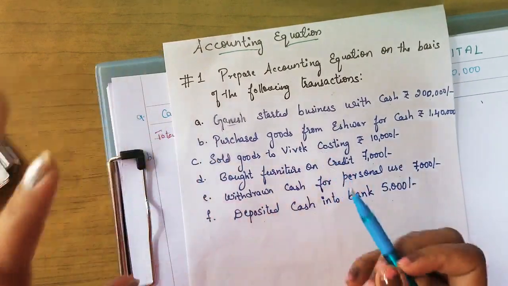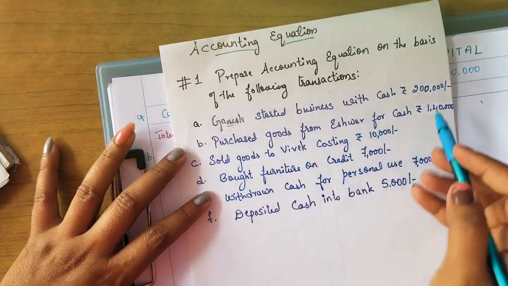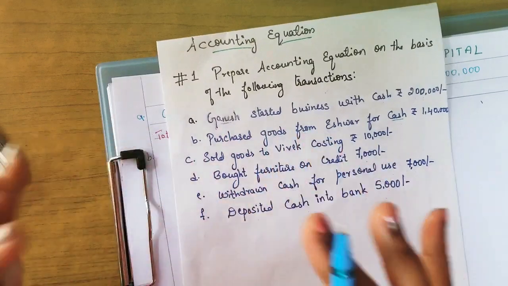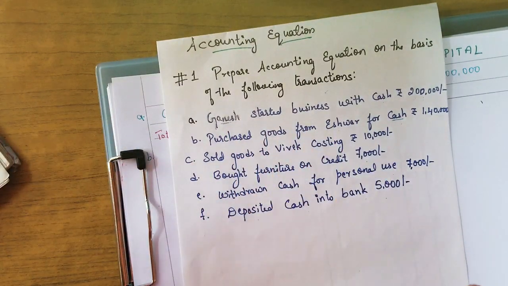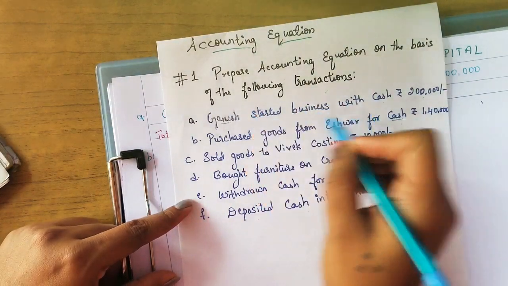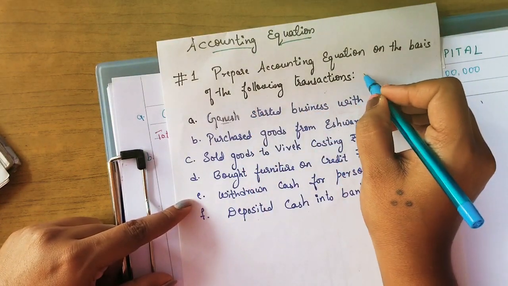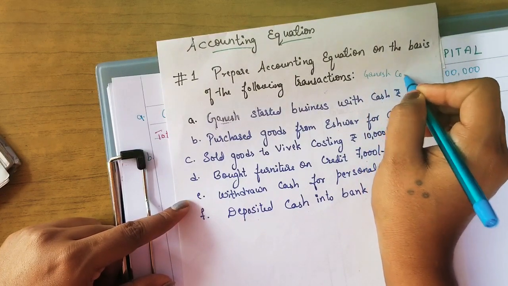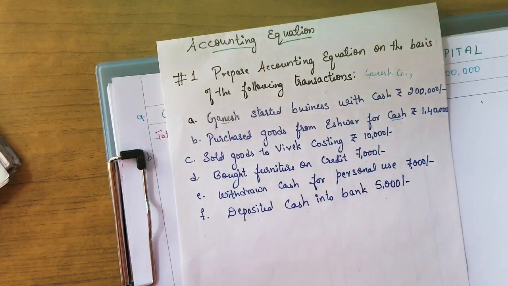So first we have to find out two things. Mainly, the cash is going out. We are paying, and you have to think from the point of Ganesh business. Suppose, assuming this business firm's name itself is Ganesh company. Now think from the point of Ganesh company. Assume yourself as Ganesh company. You are the business now.